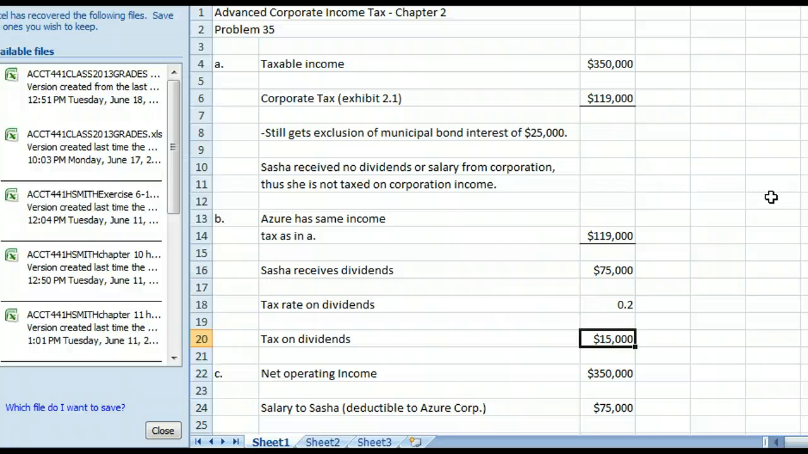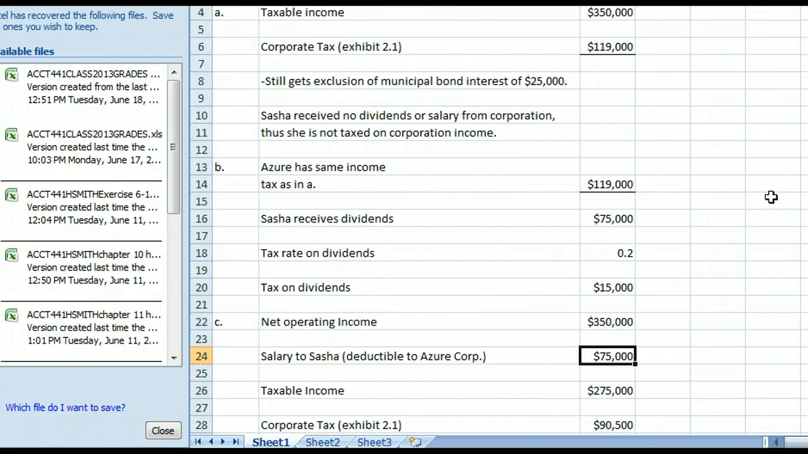Okay, in Part C, it says Azar is a C corporation and pays $75,000 of salary to Sasha. Okay, because we are now a C corporation, we're paying $75,000. That is an operating expense to the C corporation. Thus, you'll notice I record the net operating income of $350,000. I subtract $75,000 in the salary to Sasha. That's deductible to the Azar Corp. It gives the Azar Corp taxable income of $275,000.